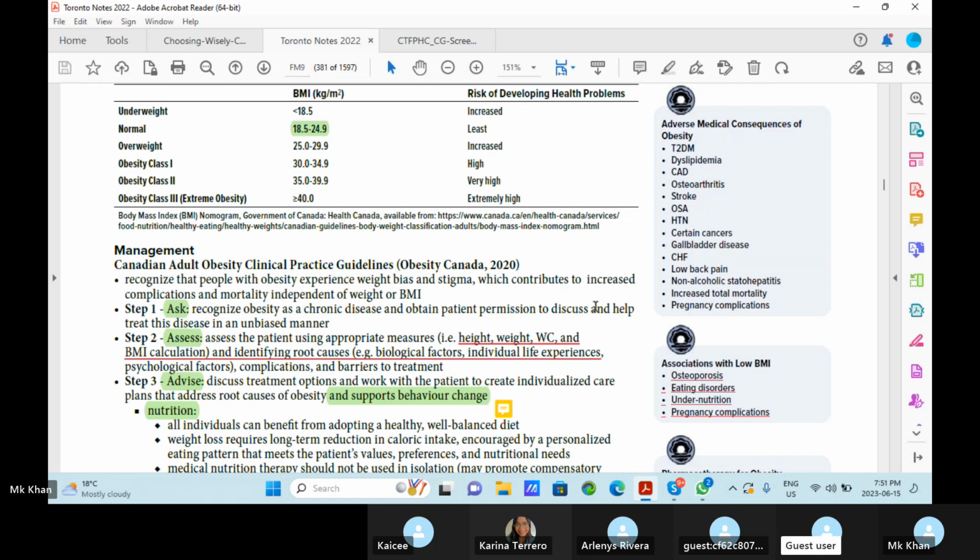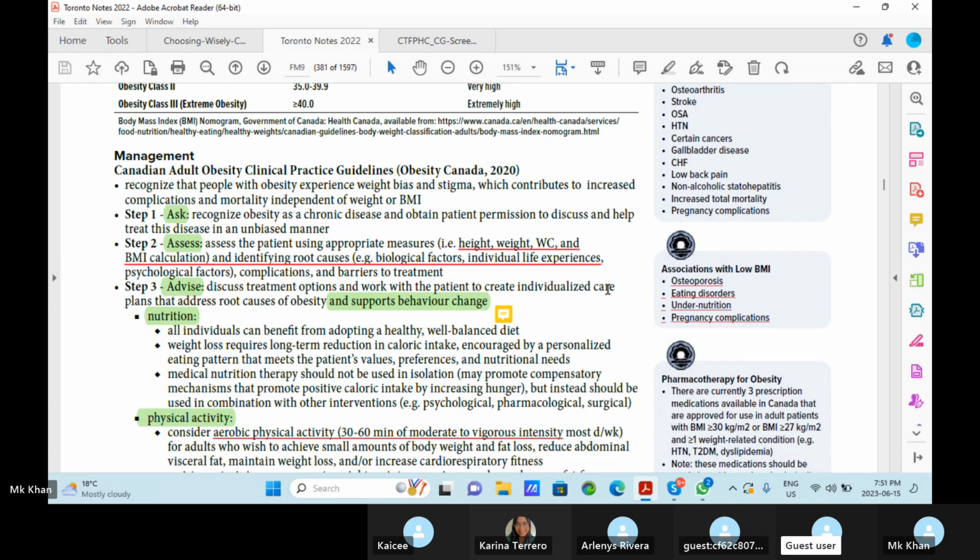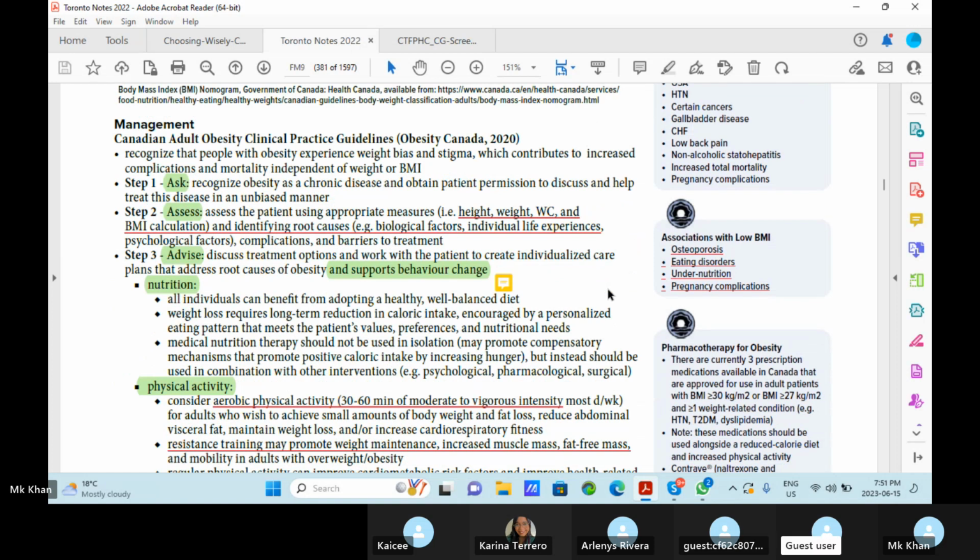So the management: the Canadian Adult Obesity Clinical Practice Guideline recognizes that people with obesity experience weight bias and stigma, which contributes to increased complications and mortality independent of weight or BMI. Step one: ask.